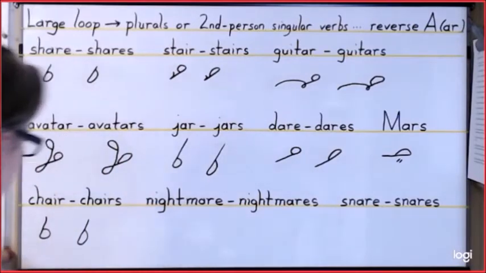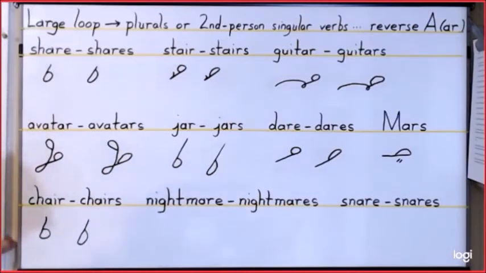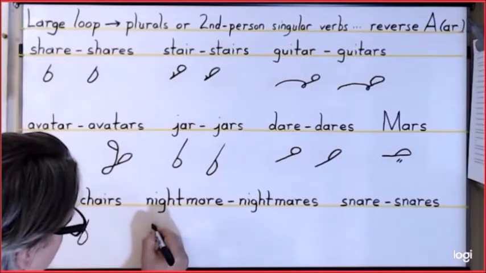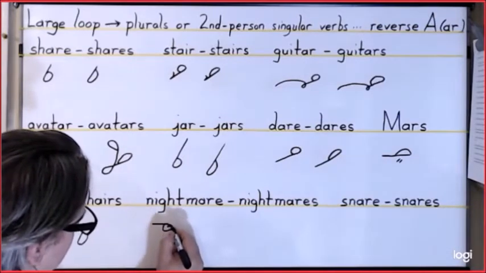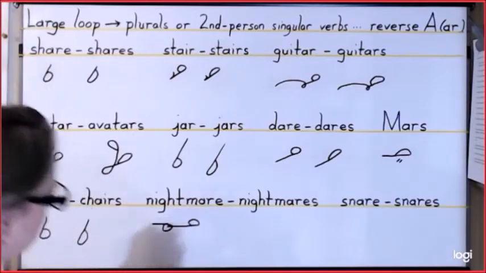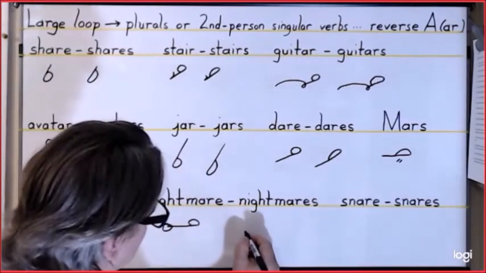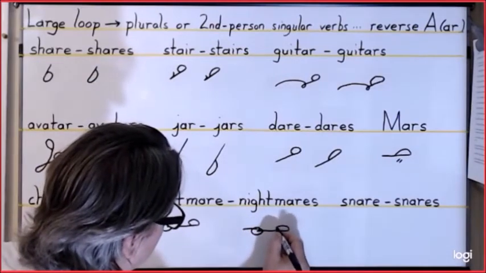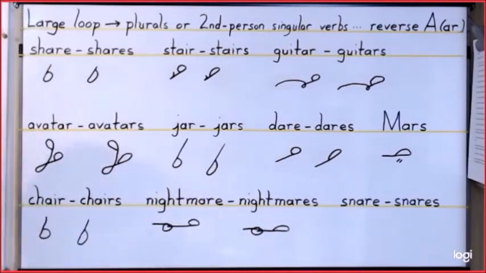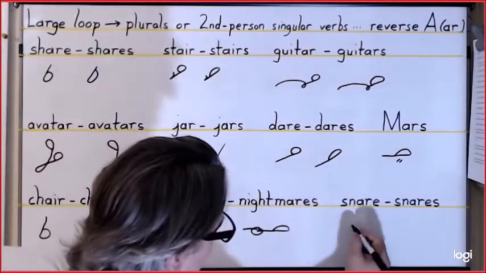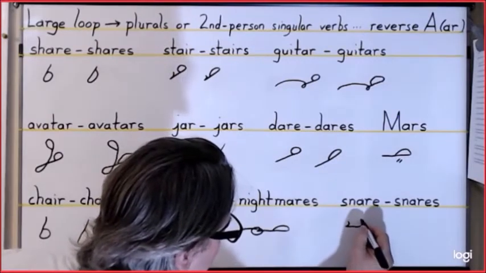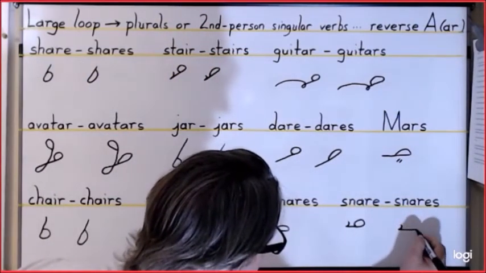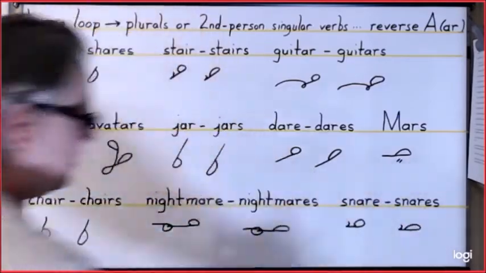For nightmare, now night is a short form, N-I, and we're just going to add mare and mares to it. So it is N, a long I, M, and a reverse circle A for nightmare. For nightmares, it is N, long I, M, and then that reverse large loop. And then finally, snare and snares, it is S, N, and then reverse circle A. For snares, it is S, N, and then reverse large loop.